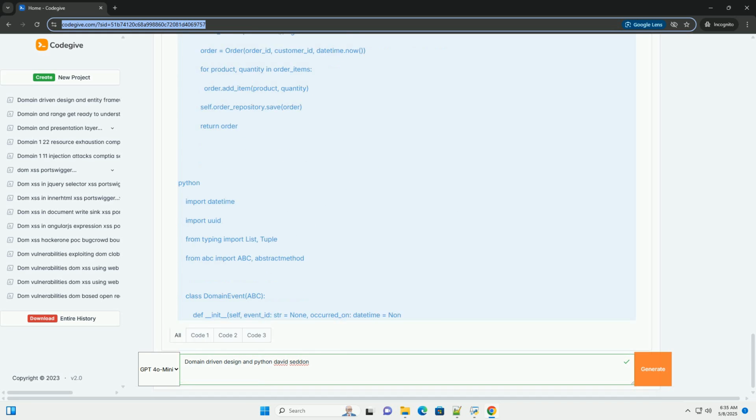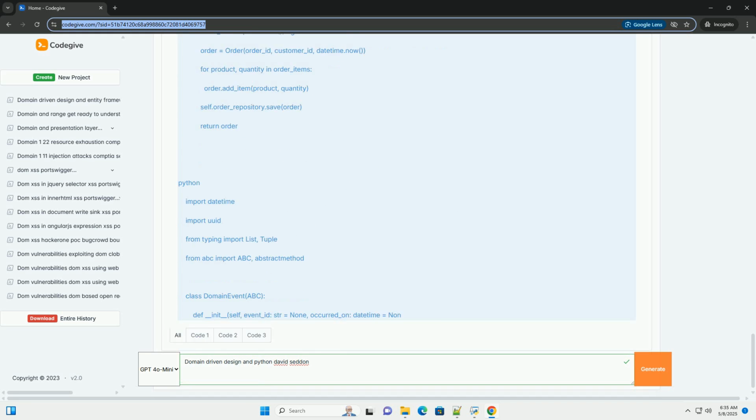7. Repository: an abstraction that provides access to data persistence for aggregates. It shields the domain model from the details of how data is stored, for example database, file system. Repositories provide methods for retrieving, saving, and deleting aggregates.